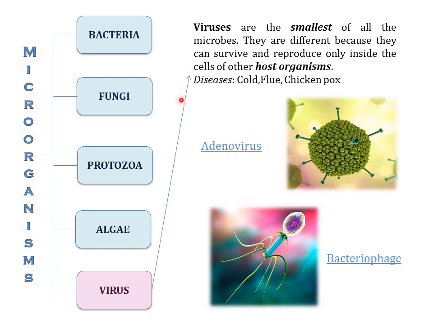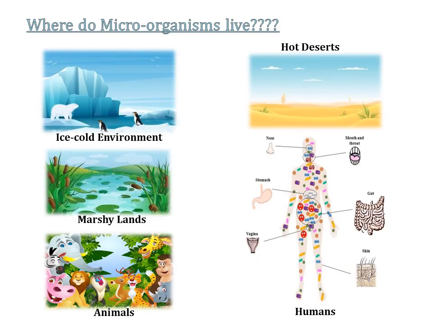Examples of viruses are adenovirus. This virus causes fever, sore throat, diarrhea, pink eye, etc. And bacteriophage, it is a type of virus which is used as a substitute for antibiotics. So we have studied what are microorganisms and the classification of microorganisms.